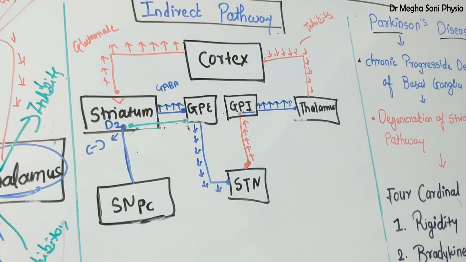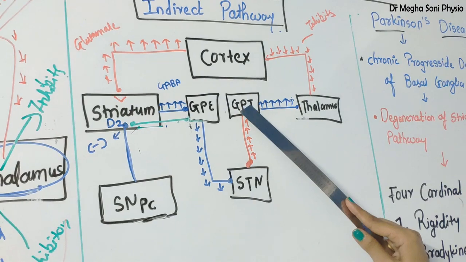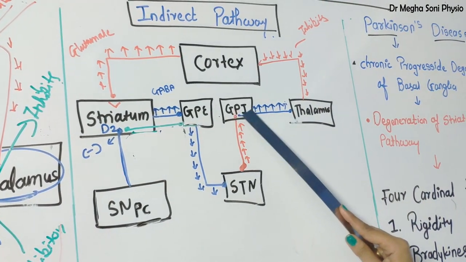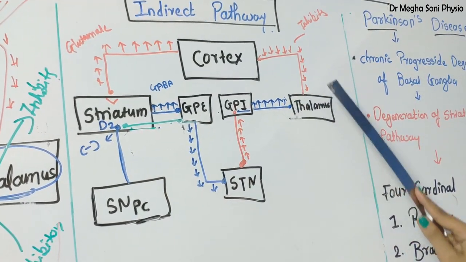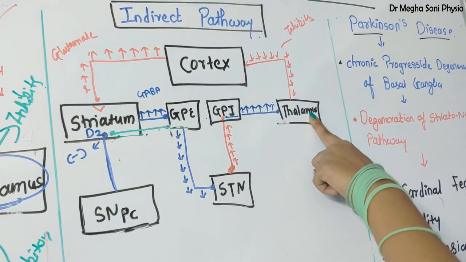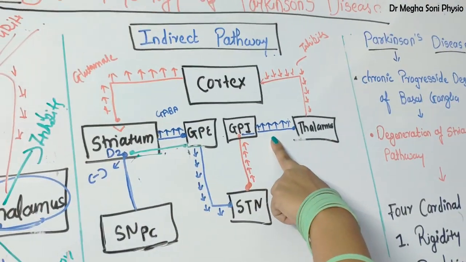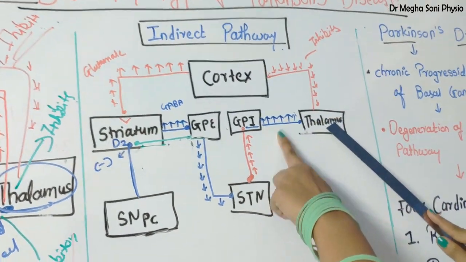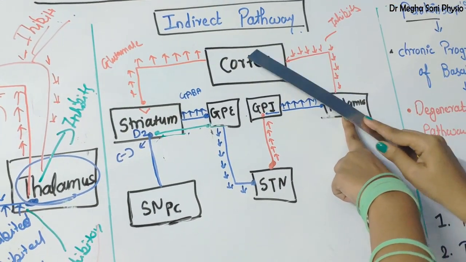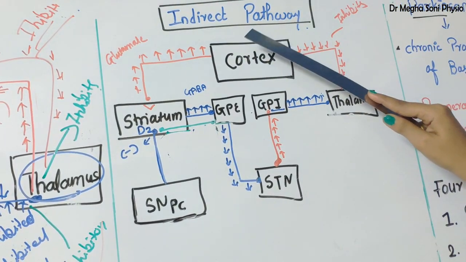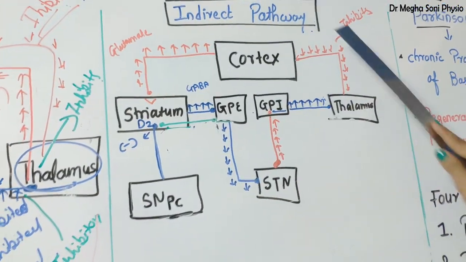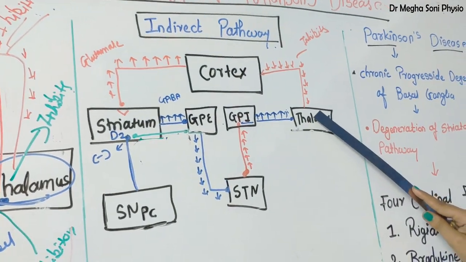GPI consists of more and more GABA, so as it is stimulated, it secretes more and more GABA through the pallidothalamic fiber over the thalamus. As more GABA is secreted over the thalamus and GABA is inhibitory in nature, it inhibits the thalamus, and as the thalamus is inhibited, it sends an inhibitory signal to the cortex, and the cortex sends an inhibitory signal to the muscle via the corticospinal tract. So this is all about the indirect pathway.